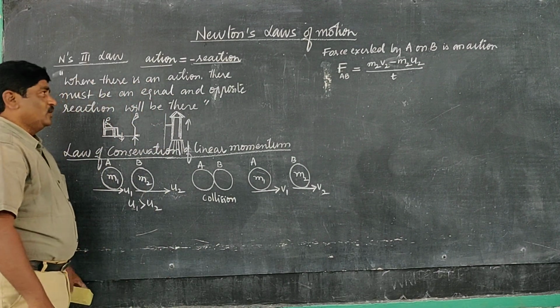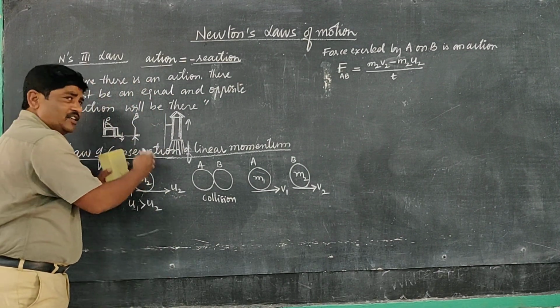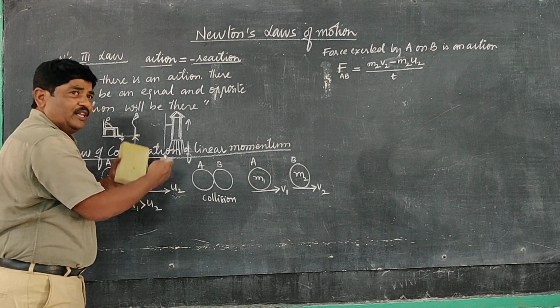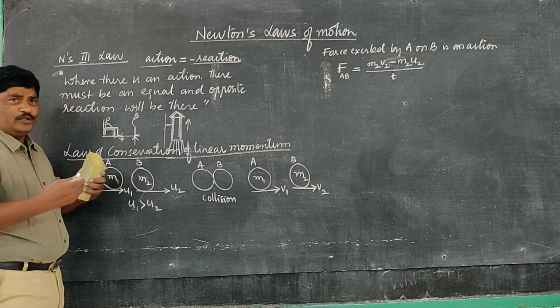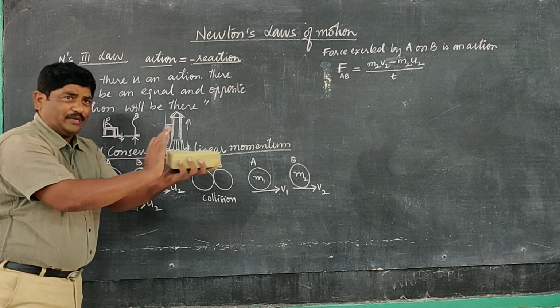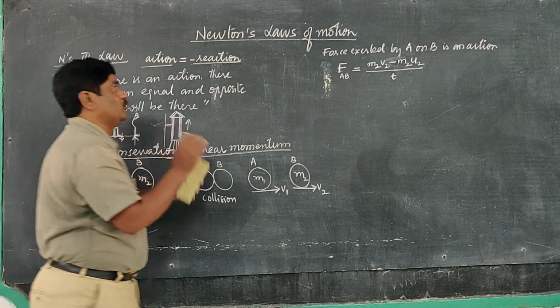Right? Okay. When A is applying some force on B, then B can also give a reaction force. When it is touching, what happened? It can give some reaction force.